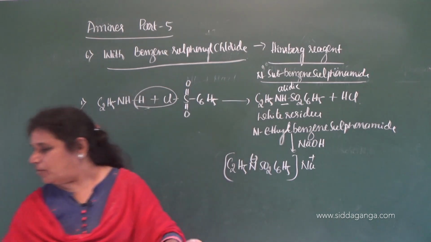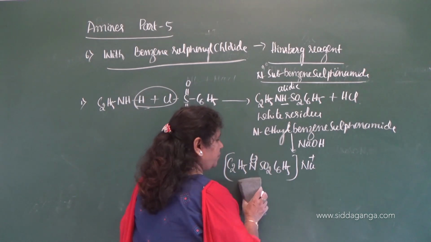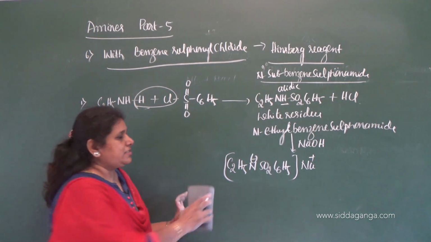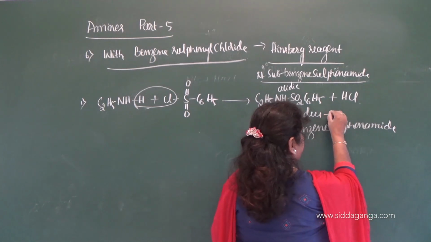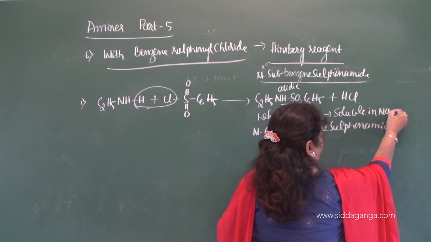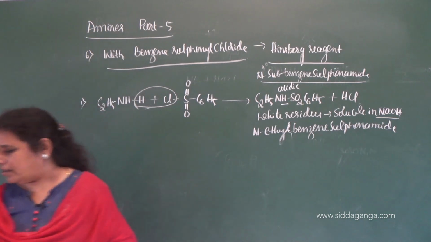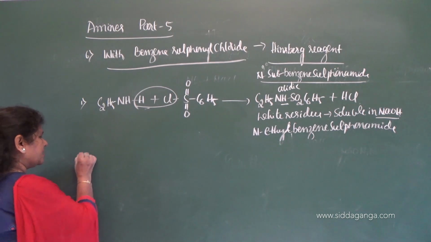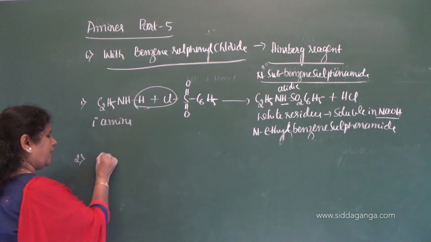Clear? Now, if we move on to the reaction with secondary amine. So, same reaction. So, note down this. It is a salt obtained when it dissolves in a base. White residue. You will get a white residue. And this, note down here, is soluble in NaOH, that is with a strong base, or you can say alkali. It dissolves in alkali or with a strong base. Now take the second example, and it is primary amine. I took the ethyl amine.